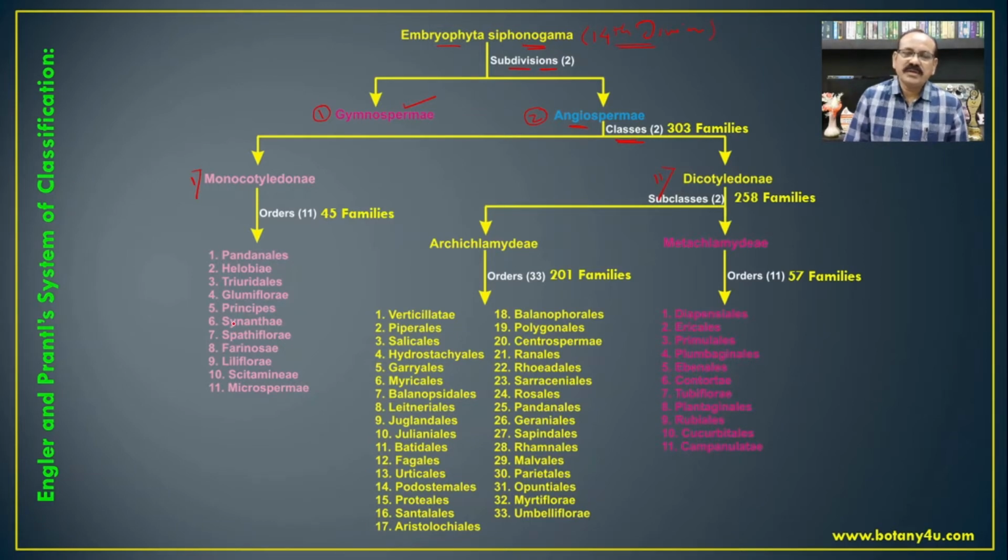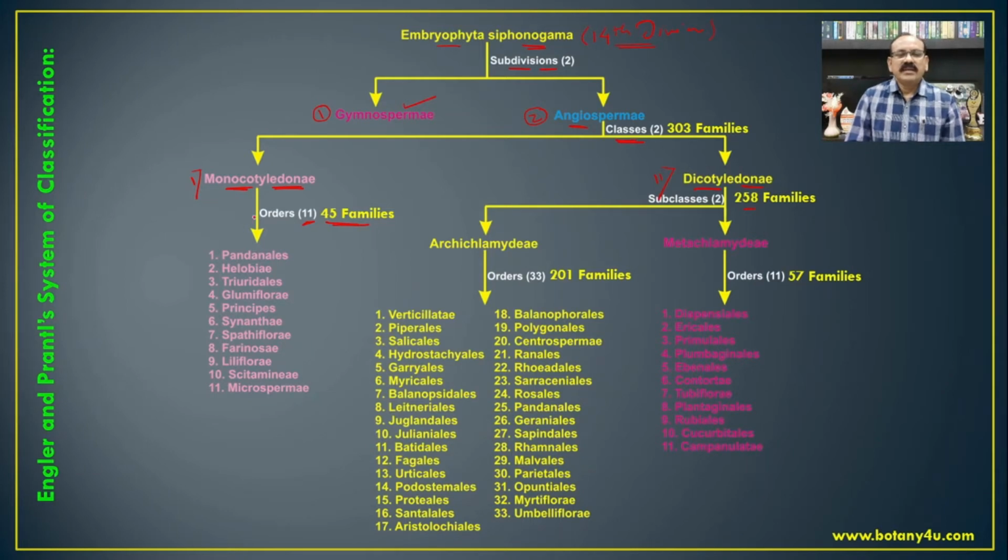Here again, one of the demerits or drawbacks of this system of classification is that the monocotyledons are placed before the dicotyledons. The monocotyledons include 11 orders and 45 families, and the dicotyledons include 258 families.